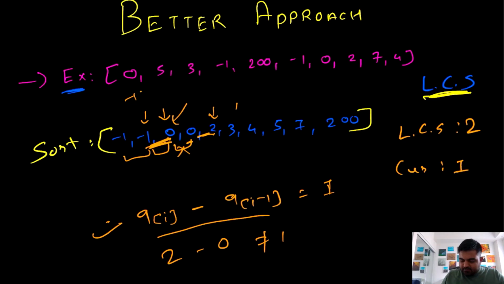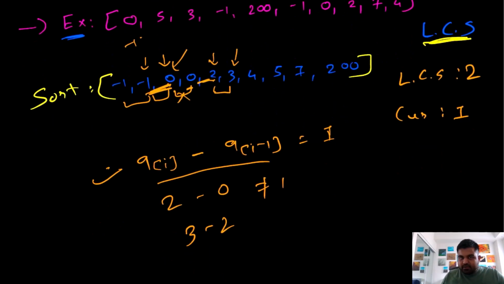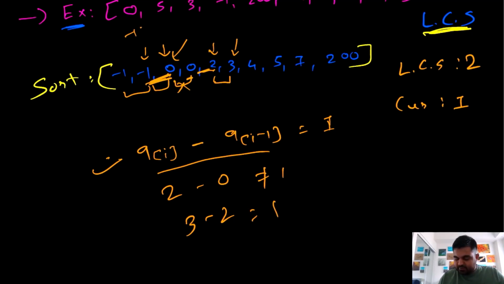Now we are at this position 3. So 3 and 2 are not the same, and 3 minus 2 is actually 1, which is true, which means we update our current. So current would become 2. Now we are at this 4. Again 4 minus 3 is equal to 1, so again we update our current to 3. Again we are at this 5, so again we need to update our current. So current would be updated to 4, because all of these values 2, 3, 4, 5 are in a common subsequence. Now we are at the 7.